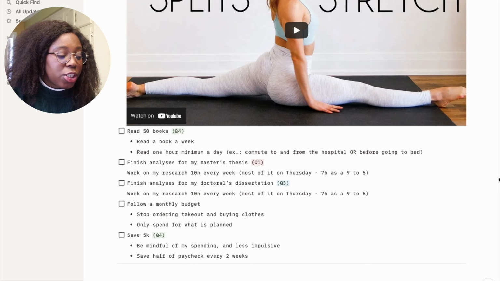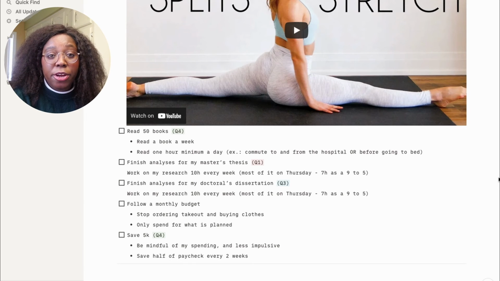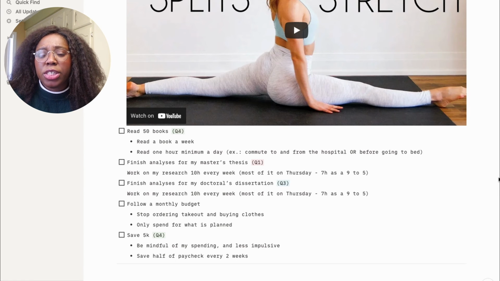To follow a monthly budget, once again, I have to stop being an impulsive buyer. So done by checkout, clothes, and only spend on what I've planned. In my monthly budget, I have an allowance for leisurely spending and miscellaneous spending, so I should try to be on track with that. And yes, I want to save 5K by the end of this year, minimum. So basically be mindful of spending and less impulsive, and also save half of my paycheck every 2 weeks. Technically, I would want to save my entire paycheck, but I'm not sure yet because I'm not sure if I'm going to be able to follow my monthly budget without spending some of my paycheck, but we'll see.